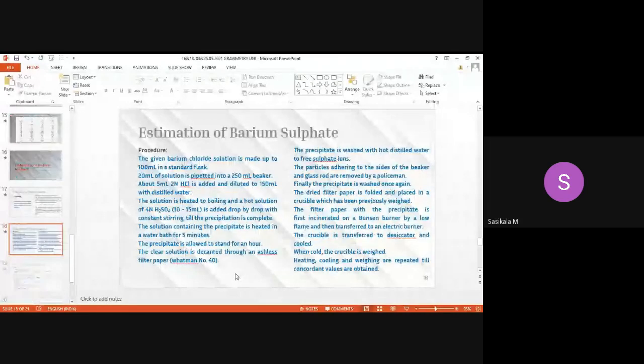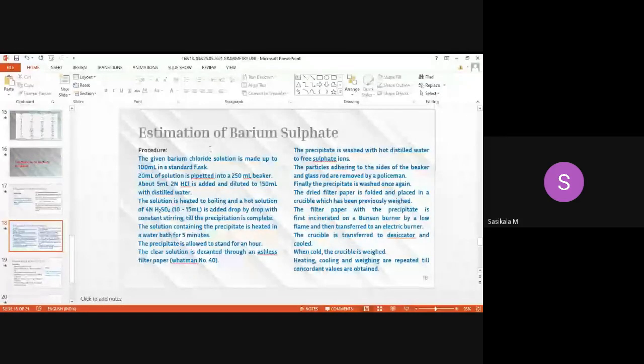The sample must be treated with hydrochloric acid and then sulfuric acid. First, it has to be treated with hydrochloric acid for acidic media. Then after adding sulfuric acid, it forms the precipitate, and the precipitate is washed with hot distilled water to get free of sulfate ions. Then the particles adhering to the sides of the beaker are removed with a glass rod.